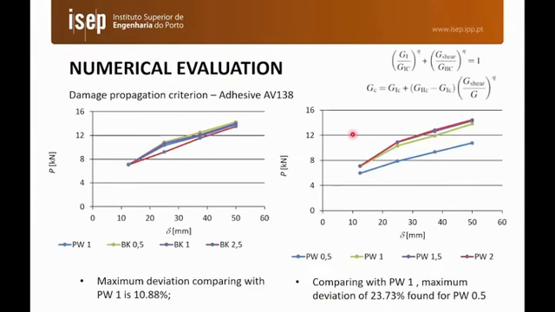Finally, we tested different damage propagation criteria under mixed mode, more specifically power law criteria with this shape. We tested different power law coefficients and compared to the reference result, which is this one, power law equal to 1. We can see that increasing the exponent brings little difference, while reducing the exponent highly underpredicts the results. We also tested the BK criterion, which is the Benzeggagh-Kenane criterion, and the results are mostly similar, although slightly underpredicted for a BK of 2.5.